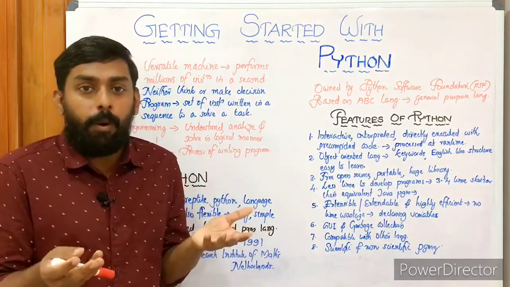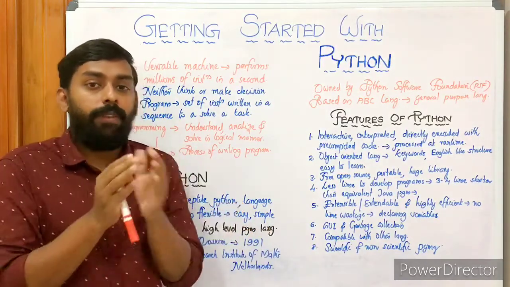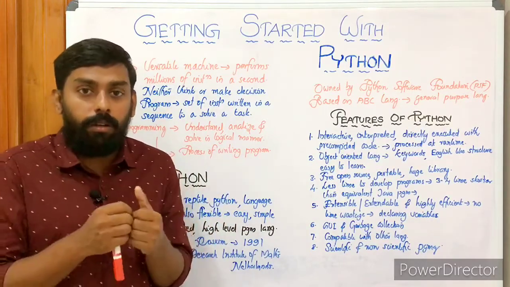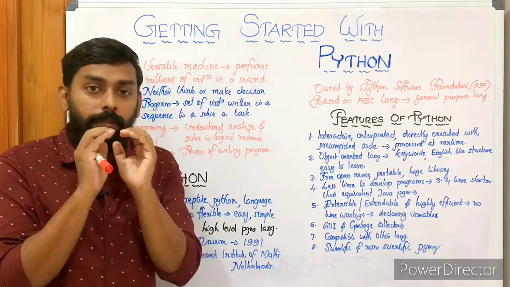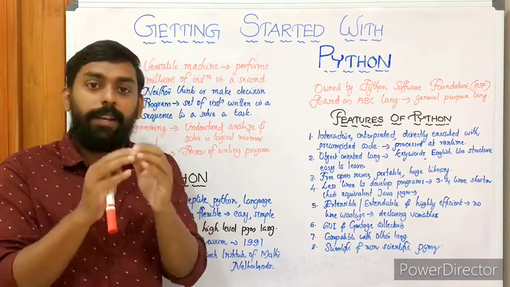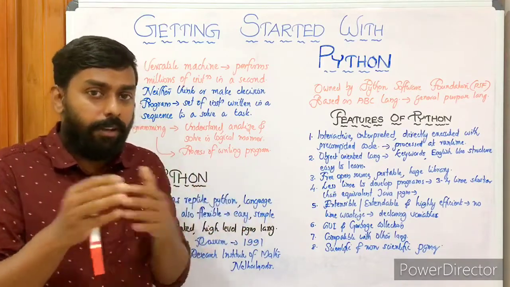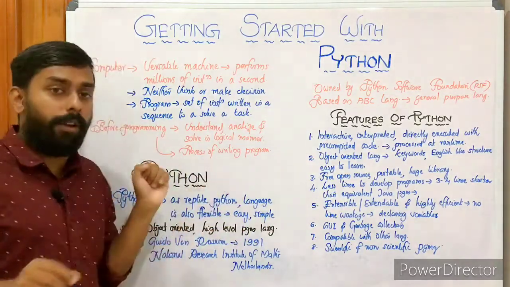You know what actually a high level programming language is? In a high level programming language we can see a composition of English words, in a very large quantity. We are developing programs, and in programming languages we can see English. We commonly use English words for constructing or for programming. That's what a high level programming language is.